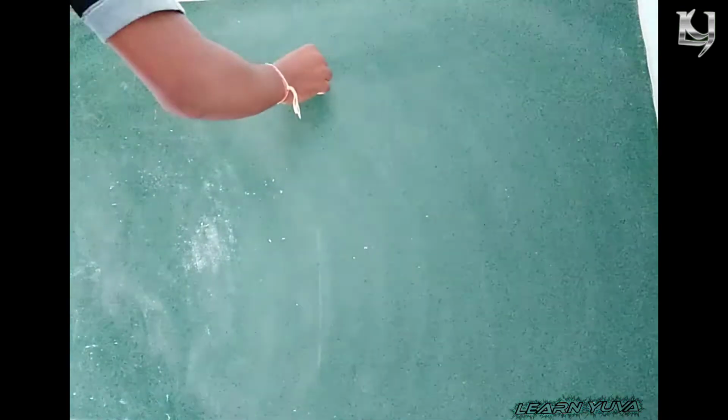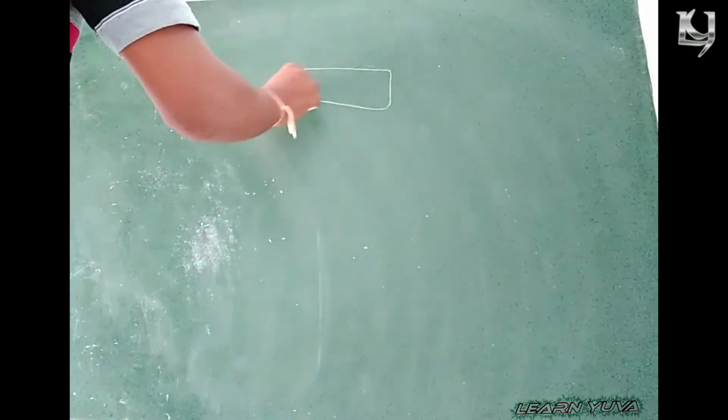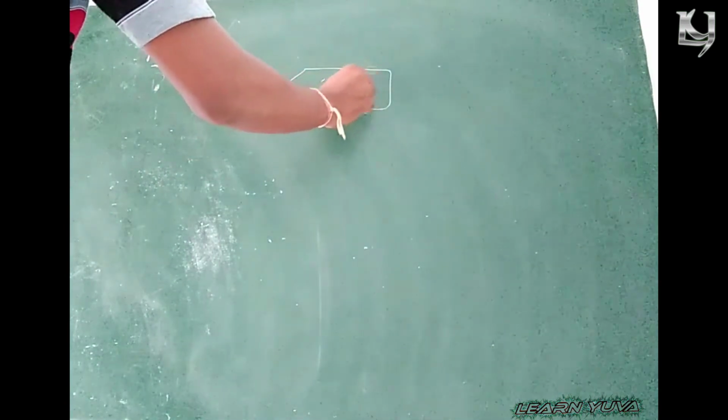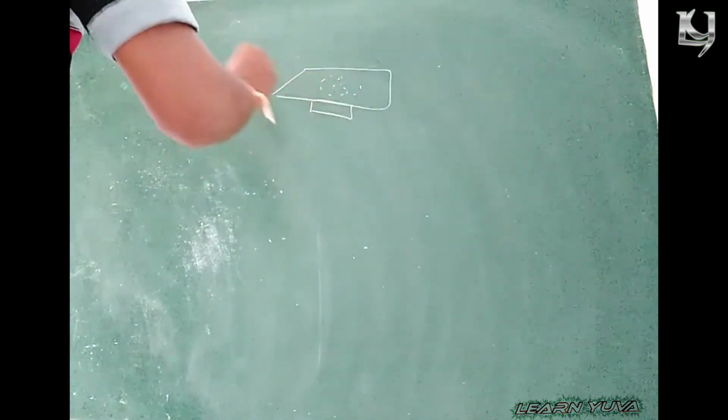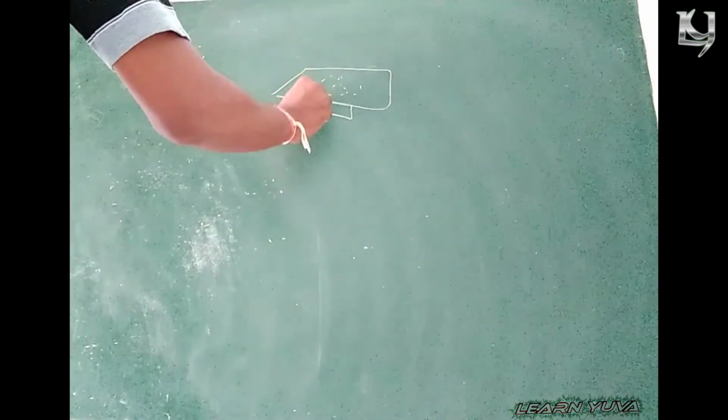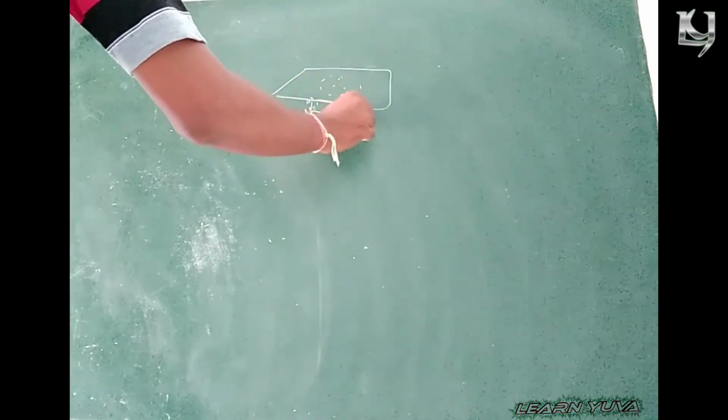If you place those iron filings on a piece of paper and keep the bar magnet below the paper, all these iron filings move towards the ends of the bar magnet.